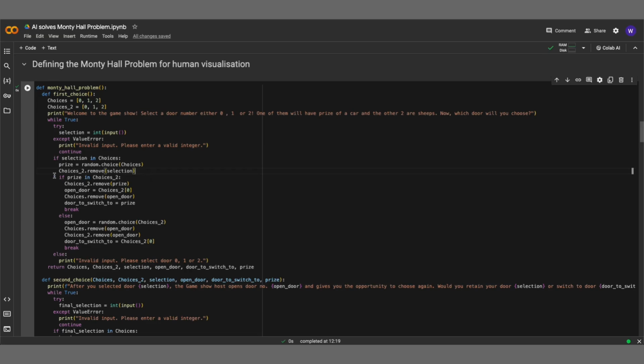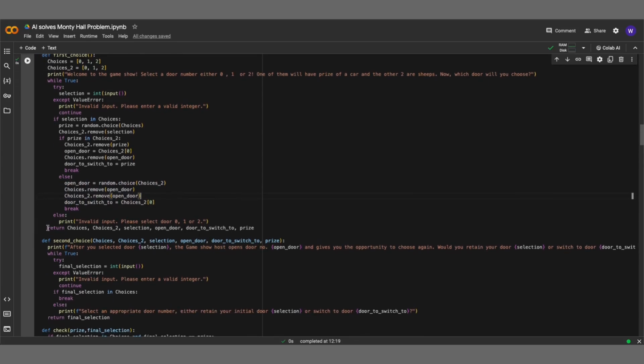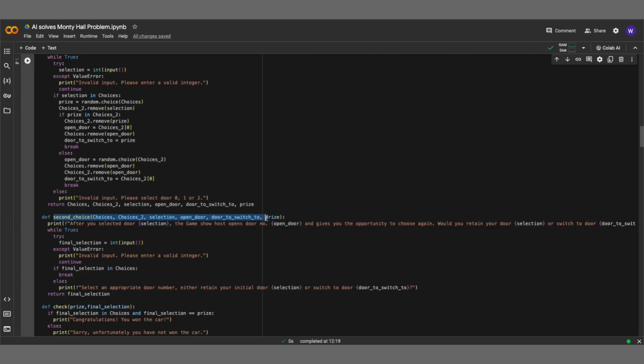For the next few lines, they are an if-else statement for choosing the door to be opened by the host. If the prize-winning door is not chosen by the user initially, it means that the prize-winning door is one of the 2 doors left and the host will open the other door. However, if the prize-winning door has been chosen by the user, the remaining 2 doors don't matter and the open door is randomly selected. After exiting the loop, it will also output a list of variables, which we will feed as inputs into the second subfunction called second choice.